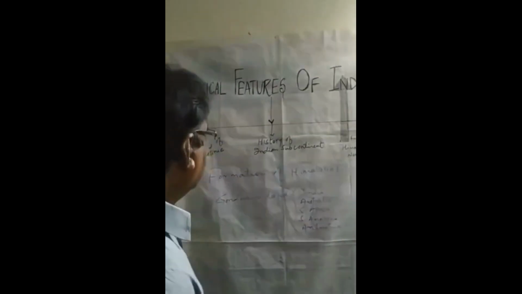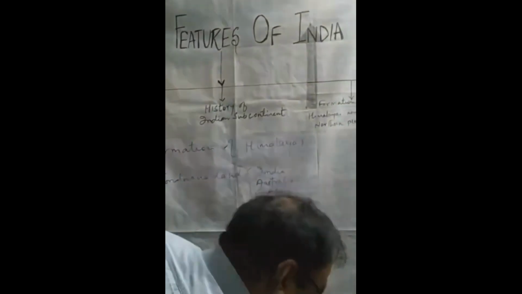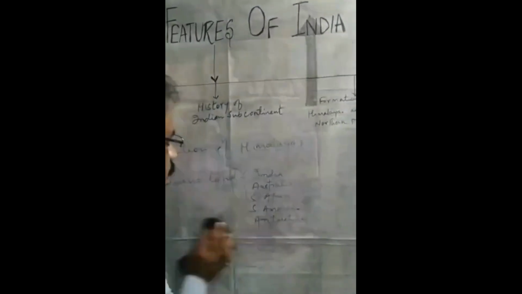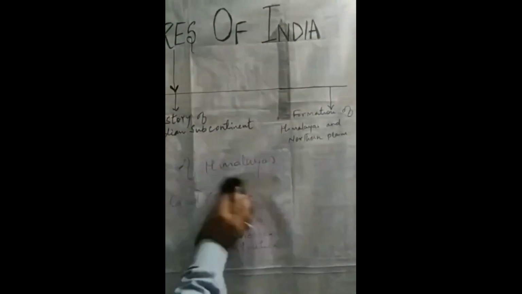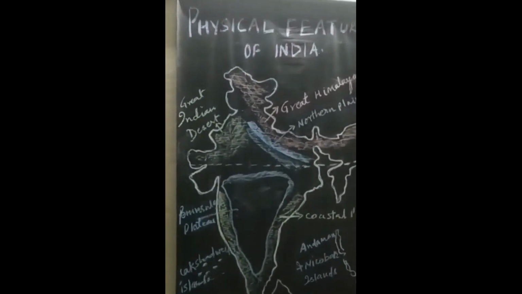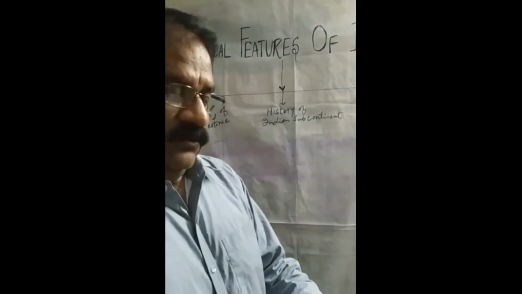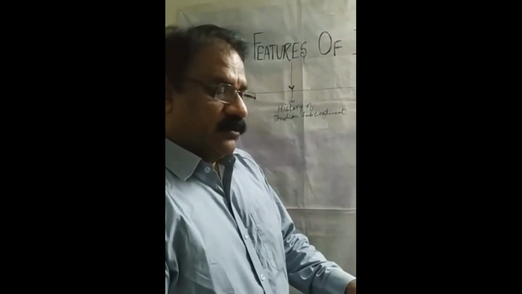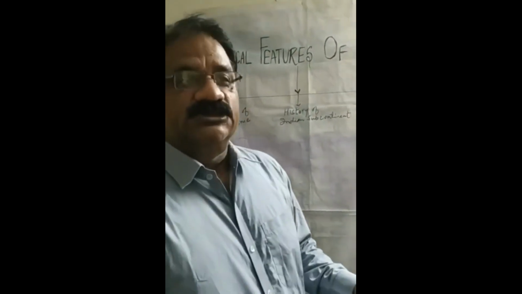Now, as soon as the Himalayas came into existence, the other forces started their work.